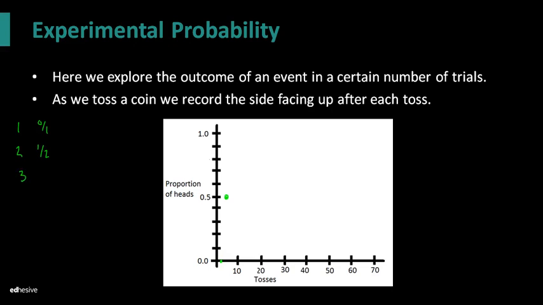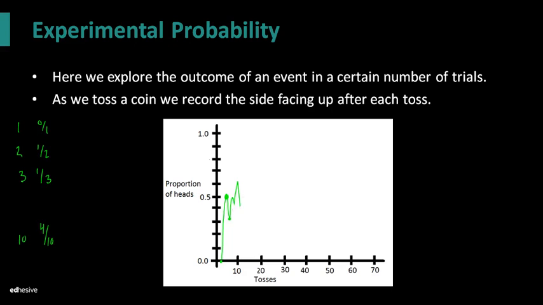In 3 tosses, well, once again we don't get a head. So now we are only 1 for 3. So now we drop back down to 33%. So somewhere right around here. So the idea is that the probability or the proportion of heads is fluctuating, right? It's bouncing around. And maybe after 10 tosses, I see 4 out of 10 have been heads. So now after 10 tosses, I'm at 0.40. But I've been fluctuating. That's the idea.